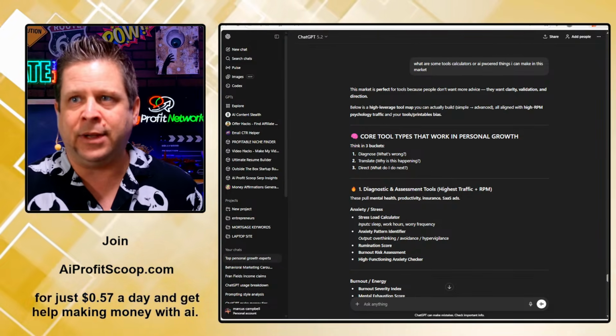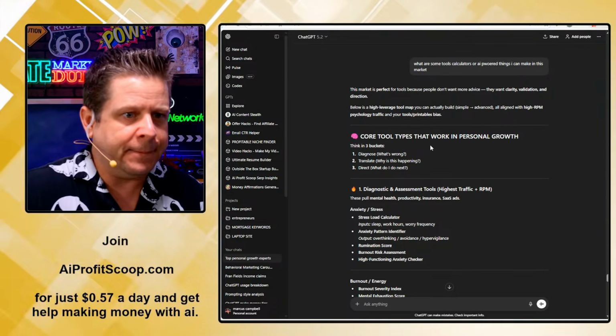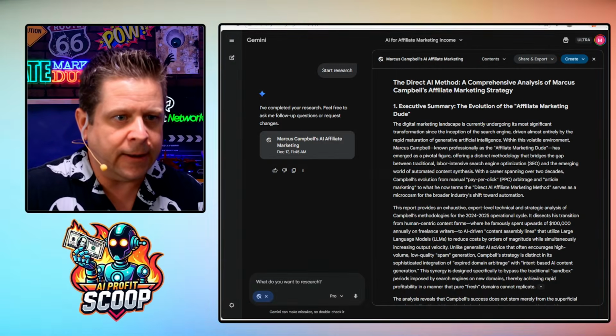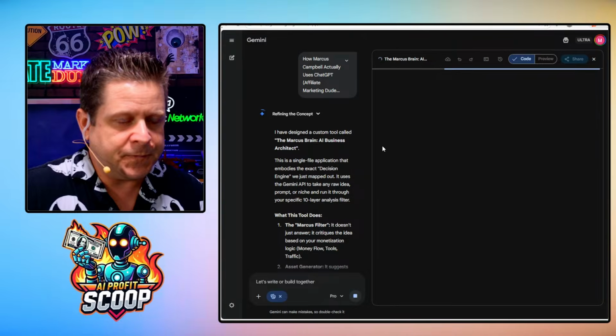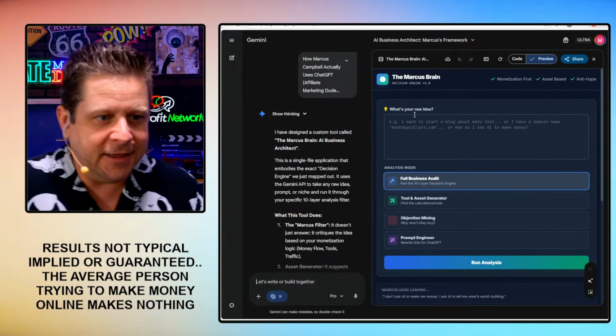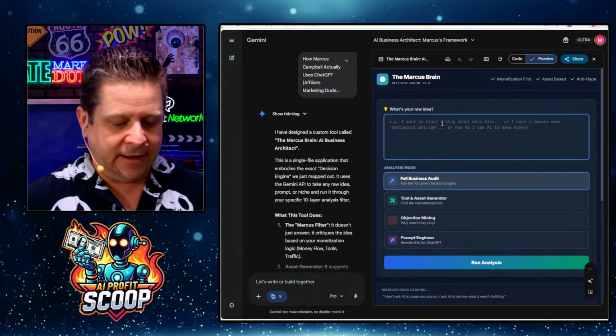I can make things people like, need, everything like that. It starts to change everything. Now going through here, we could probably see how it's actually going to work over here. And it'll build it for you. You just do a little bit of structuring and stuff like that. So the Marcus Brain Decision Engine. So what's my raw idea?